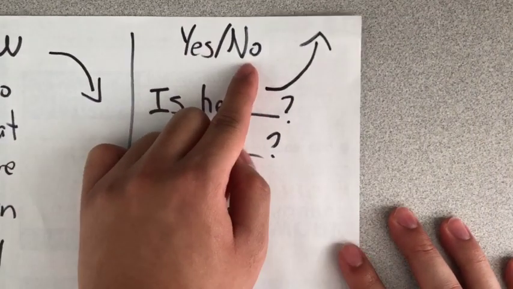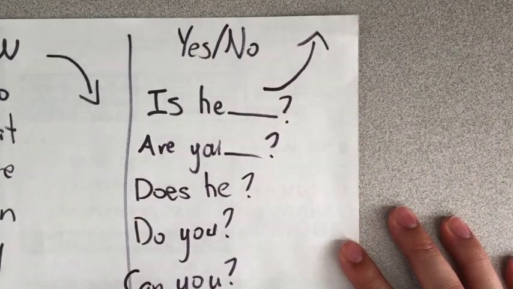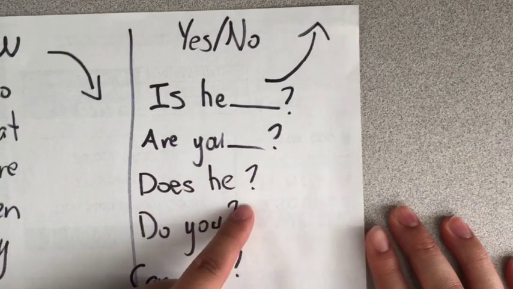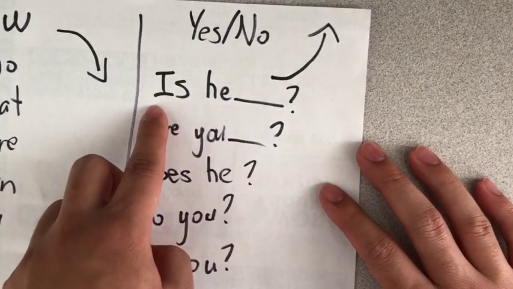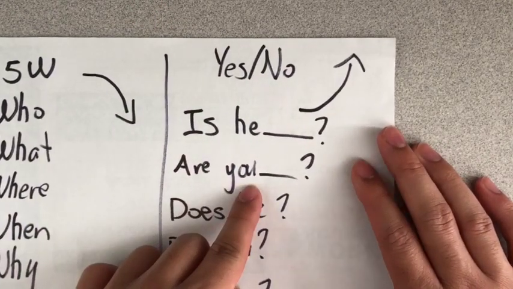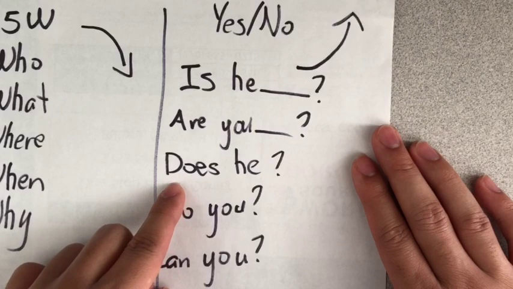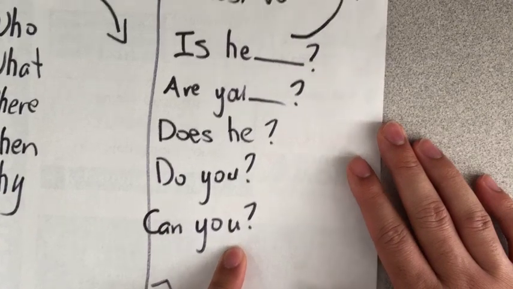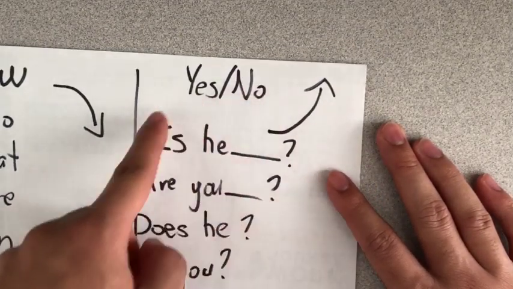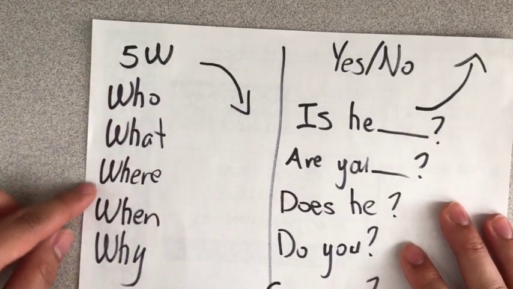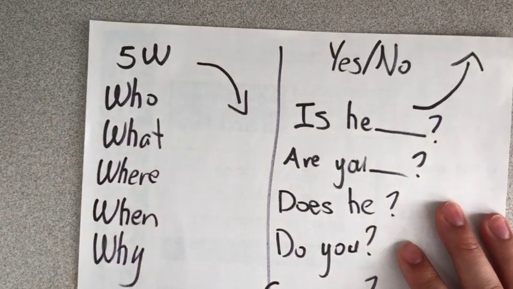Yes or no questions, your intonation or your voice goes up. Like if we ask, is he? Are you? Does he? Do you? Can you? So if we ask, is he working? Is he working? Our voice goes up. Are you working? Does he drive? Do you know him? Can you help me? These questions where the answer is yes or no, our voice goes up. These questions where we're asking who, what, where, when, or why, our voice goes down.